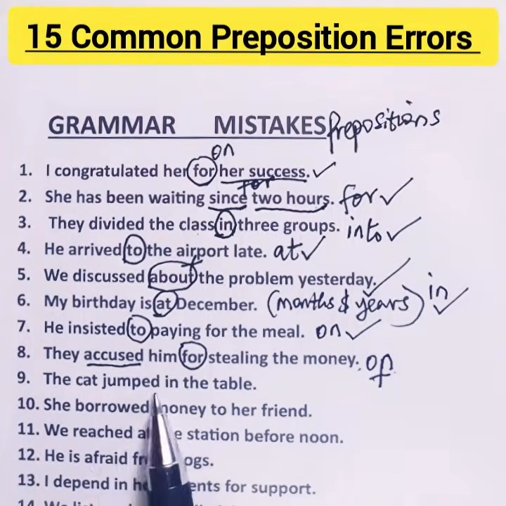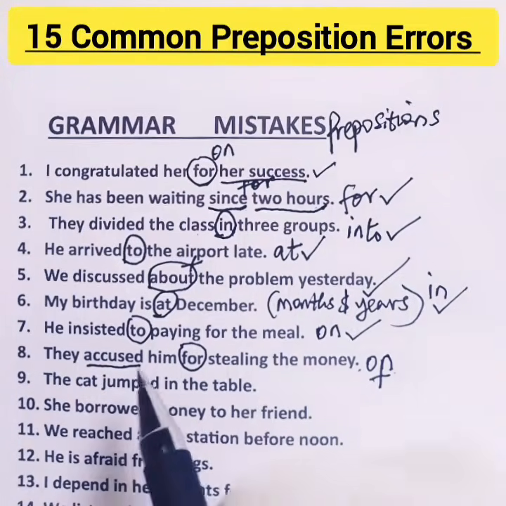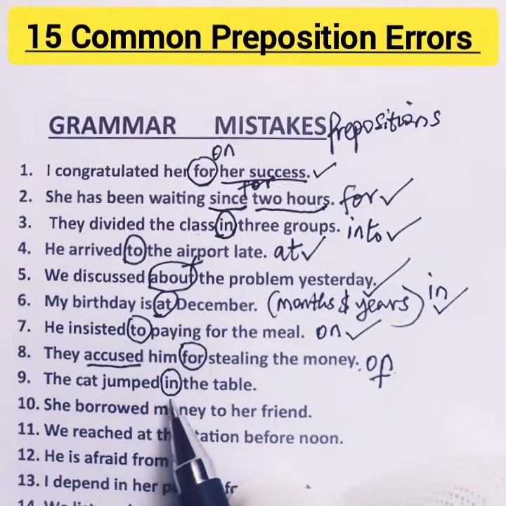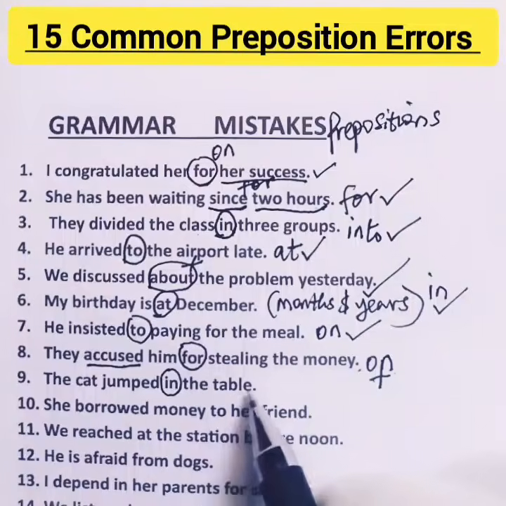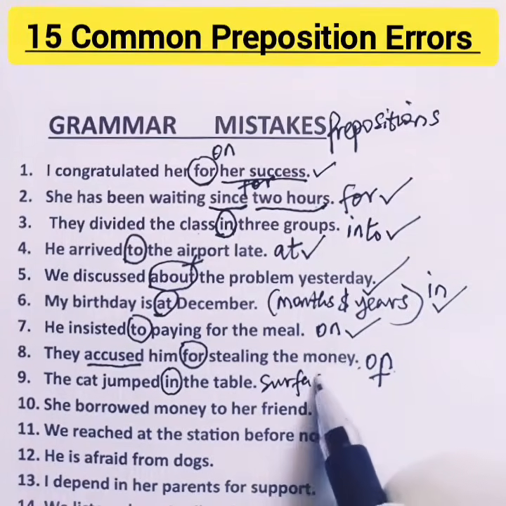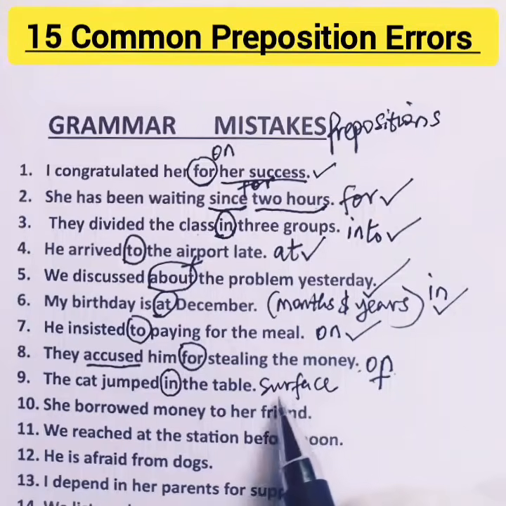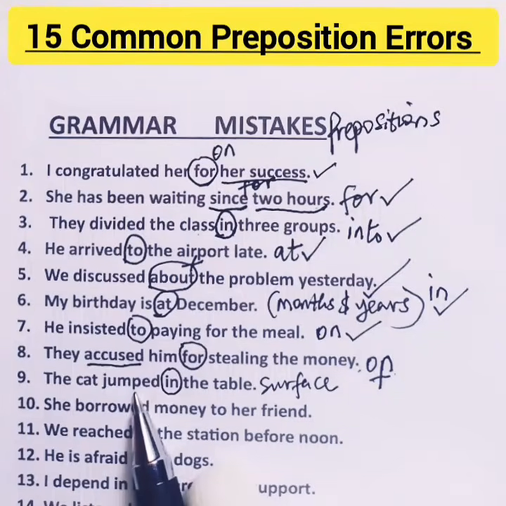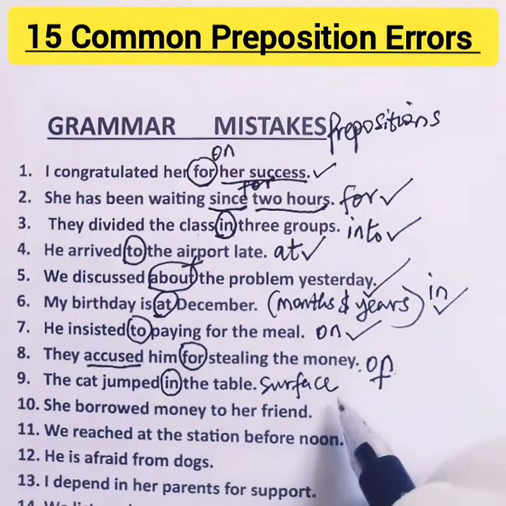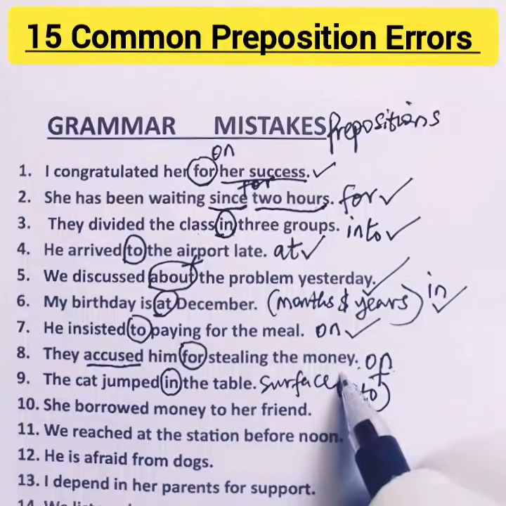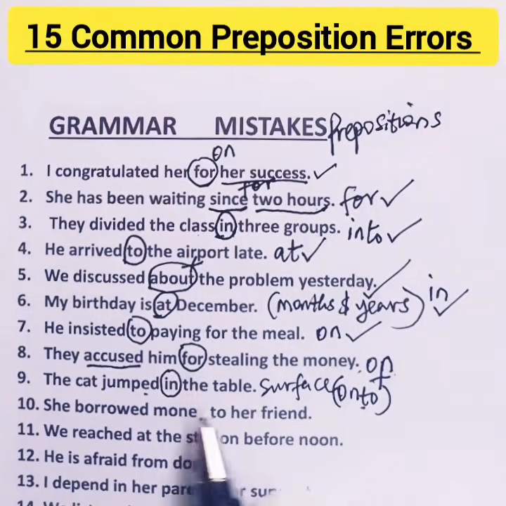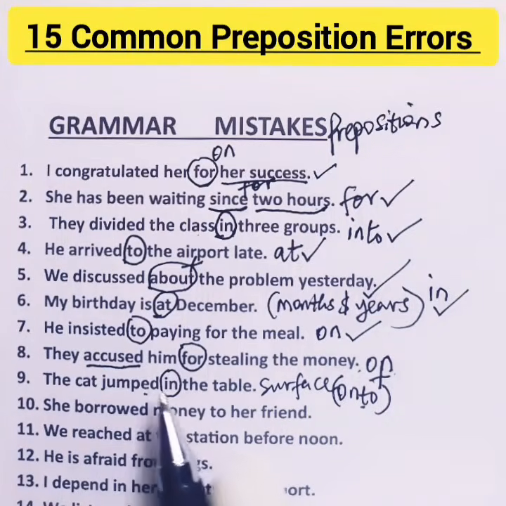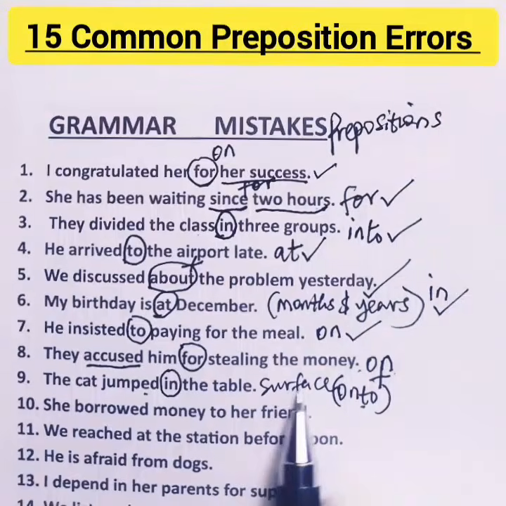9. The cat jumped in the table. What is wrong here is in. The cat moved to a surface, which is a table surface. We don't use in for something that has a surface. So in this case, we are talking about jumping. So the correct preposition should be onto. The cat jumped onto the table. So using onto here shows that it moved from somewhere to the table, which has a surface.